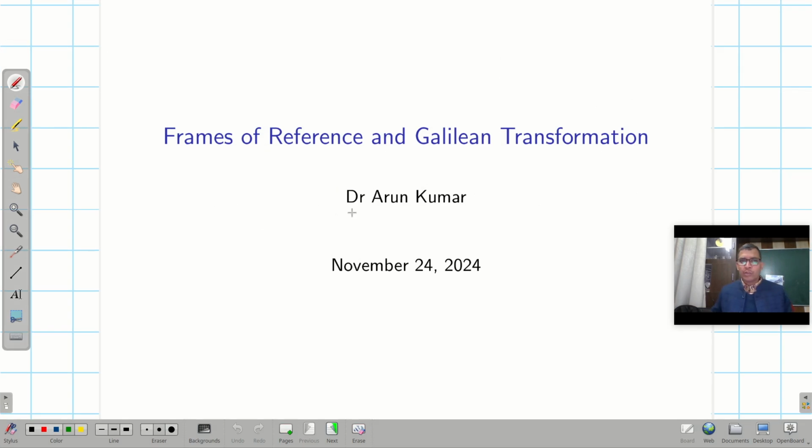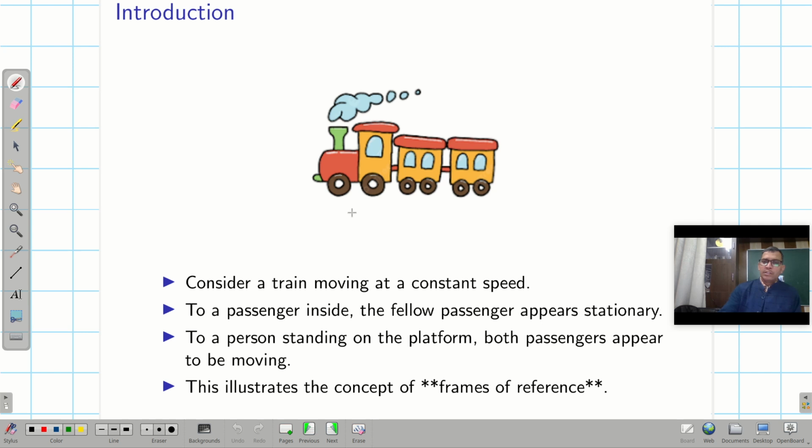So today I'm going to talk about frame of references and then I will talk about the Galilean transformations. So consider a train moving at a constant speed, right? Then if I look at the fellow passengers which are close to me inside the train, if I am sitting inside the train and the fellow passenger is also, then that fellow passenger seems to be stationary for me. But if I'm on the platform and looking at the passengers inside the train, then those passengers inside the train seem to be moving for me.